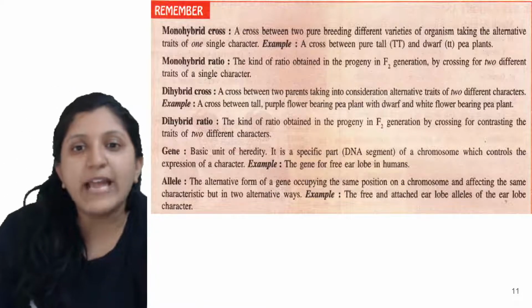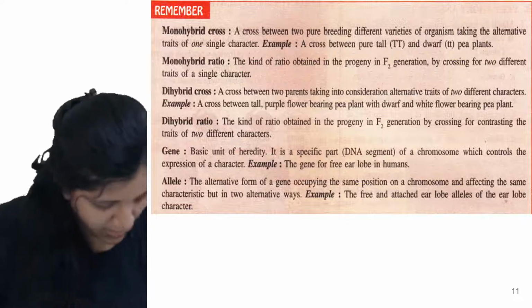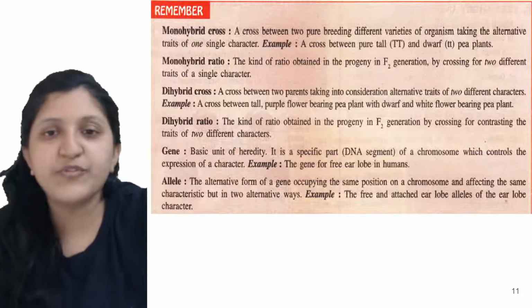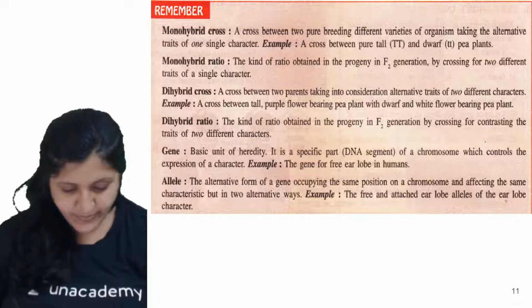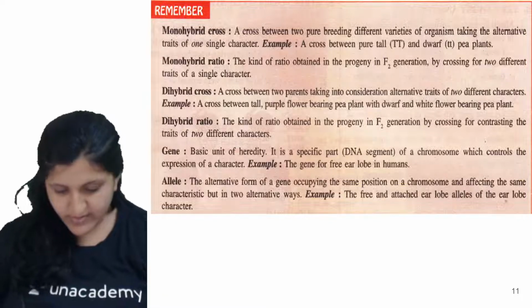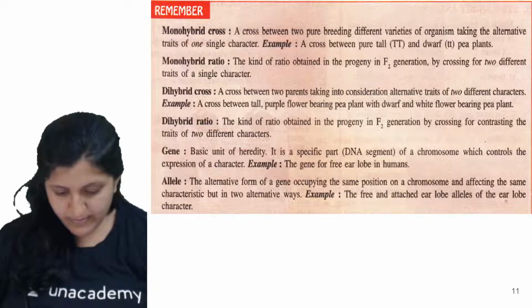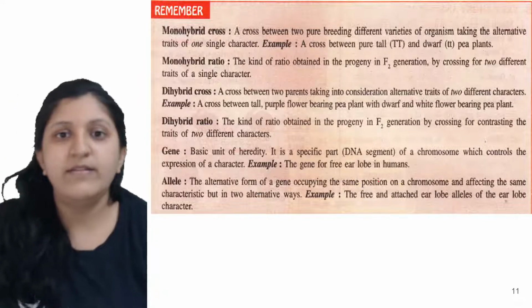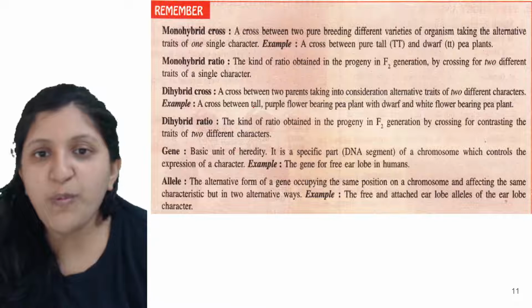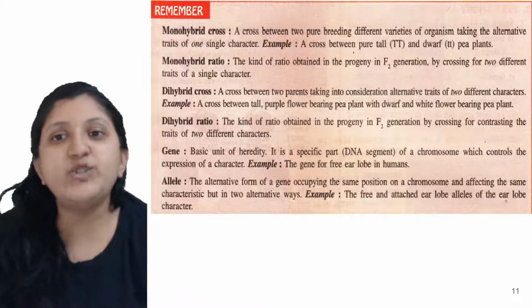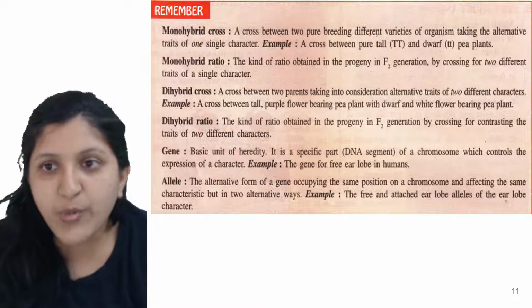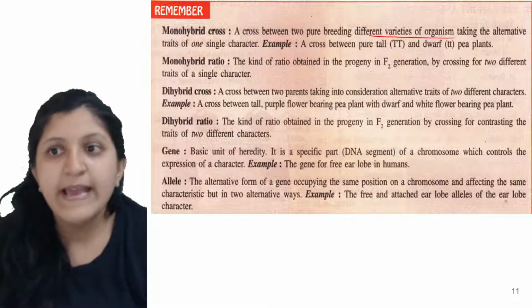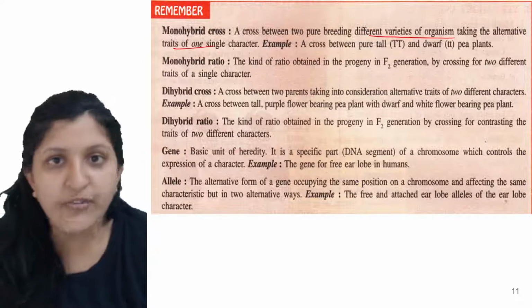So let's have a look at the monohybrid cross. Which law is applicable for a monohybrid cross? Anybody? A monohybrid cross is a cross between two pure breeding varieties of an organism, taking the alternate traits of one single character.